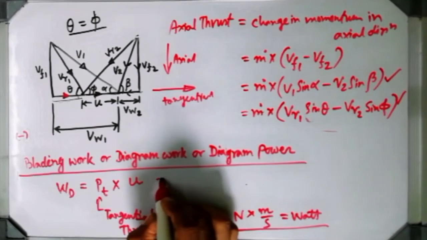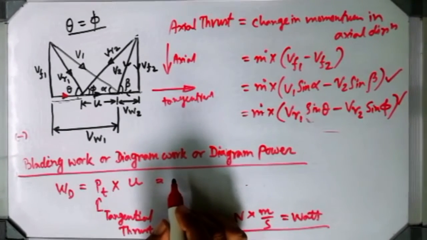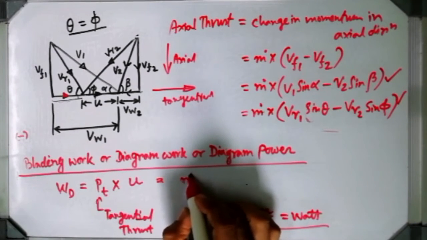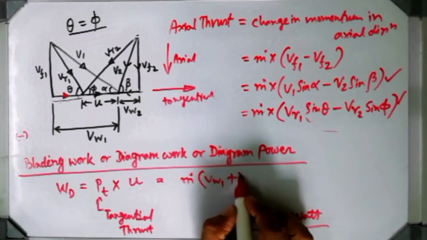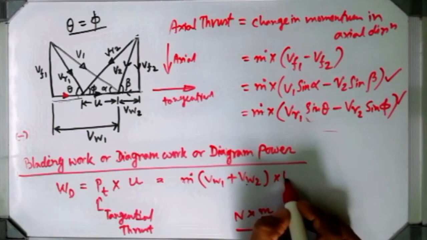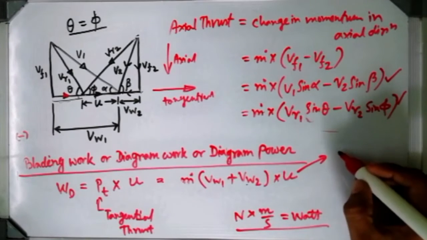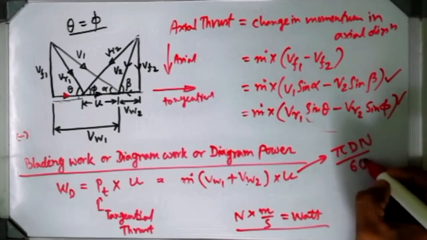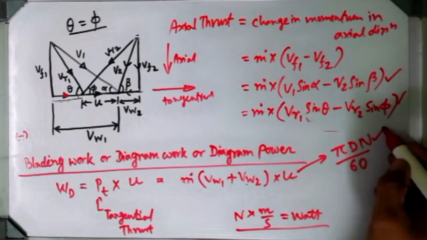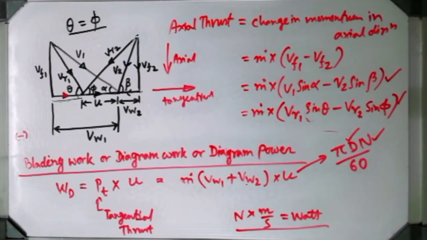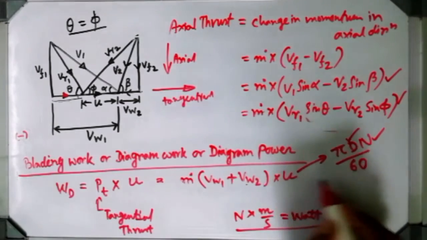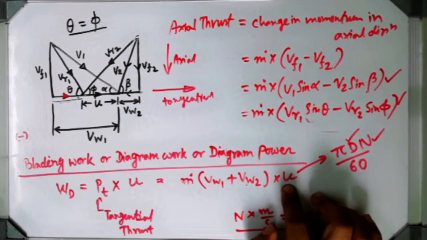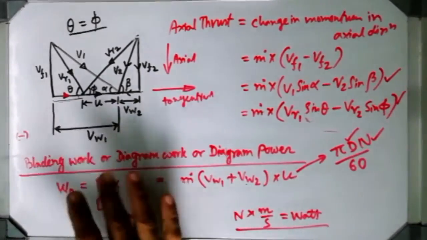Okay. So tangential thrust already we have found out. So put this value: m dot (Vw1 plus Vw2) multiplied with the blade velocity. That tangential blade velocity can be found using this relationship, pi D N by 60. If you know the RPM of the blade and the diameter of the rotor, then you can easily find out the tangential velocity of the blade. So put all those values over there, you can get the diagram power.